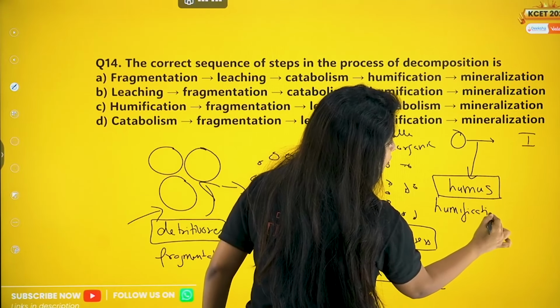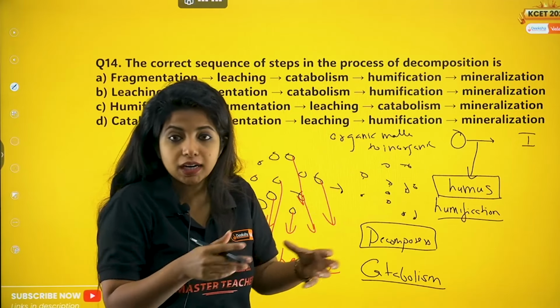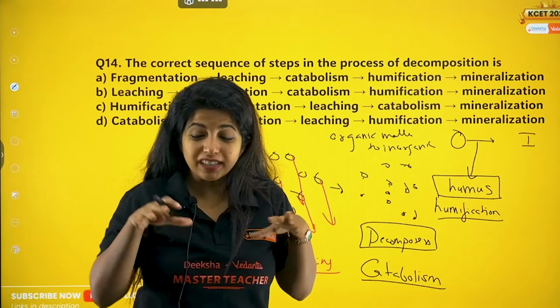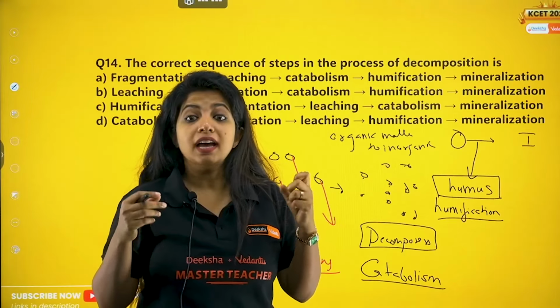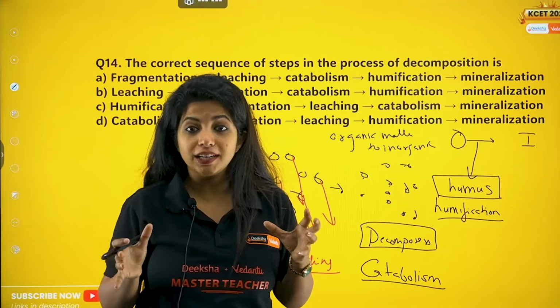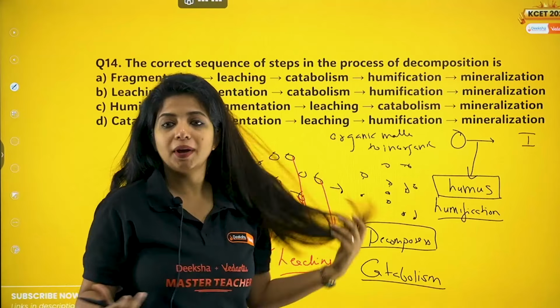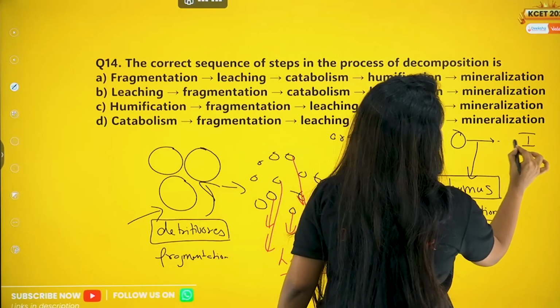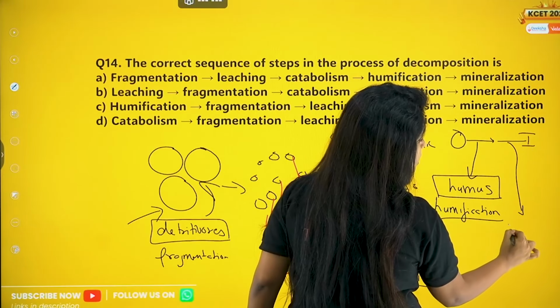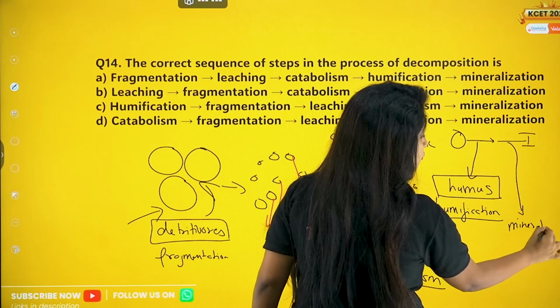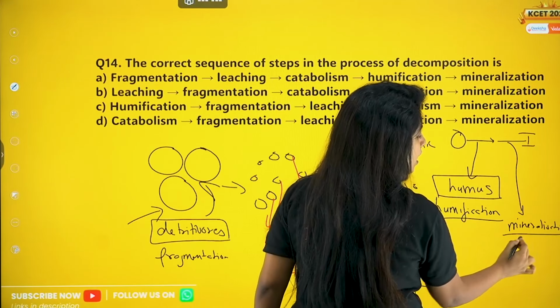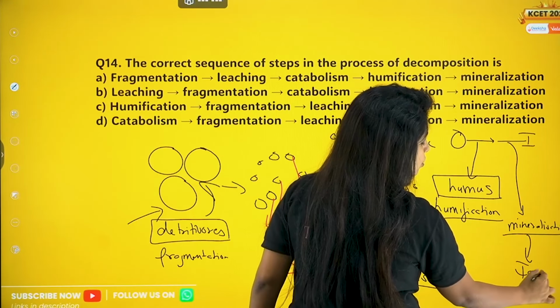Listen, it is highly rich in all the nutrients because you're breaking it down slowly, bit by bit. So it is a partially digested form, highly rich in nutrients, and it gives a dark amorphous color to the soil. Later, the process is completed. The second half is known as mineralization, where finally it is fully broken down and you get all the inorganic nutrients.